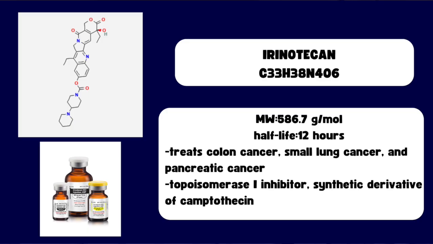And the second drug is called irinotecan, and it has a molecular formula of C33H38N4O6 with a molecular weight of 586.7 grams per mole. It's also administered intravenously with a half-life of 12 hours. And both are synthetic derivatives of camptothecin and function by preventing the regulation of DNA strand by binding to the topoisomerase 1 DNA complex, causing the double-strand DNA to break, leading to apoptosis, killing the cancer cells.